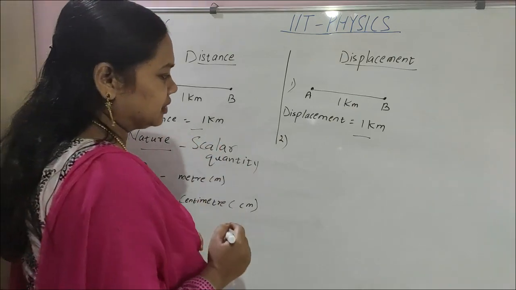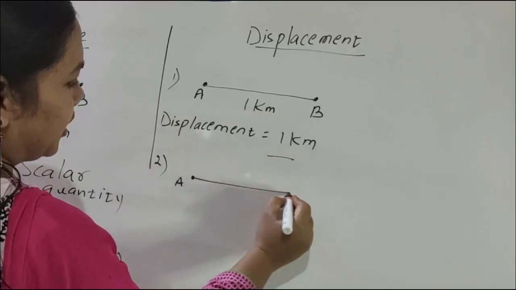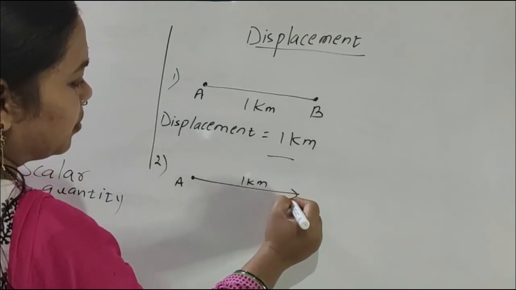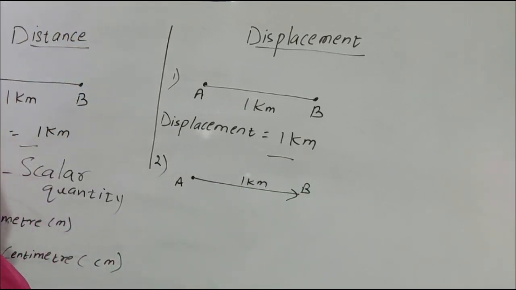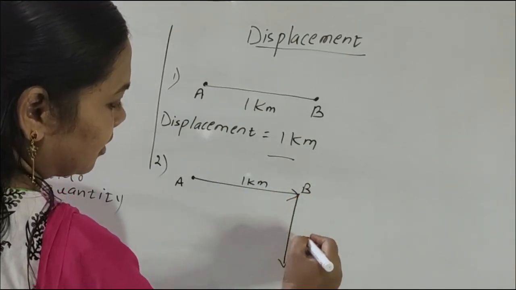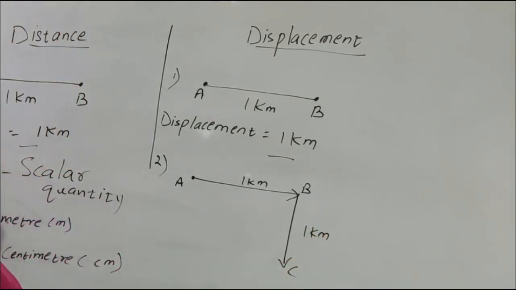Second case. See, this is the initial position of the body. The body moved 1 kilometer from A to B, in the east direction. Then it comes down, suppose in the south direction, again 1 kilometer from B to C. Clear, children?